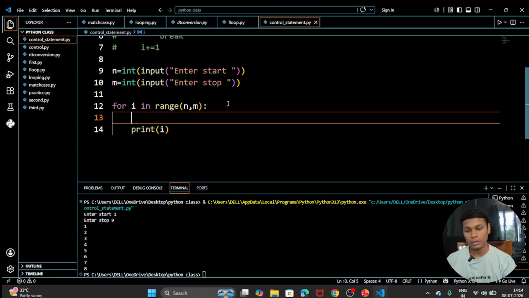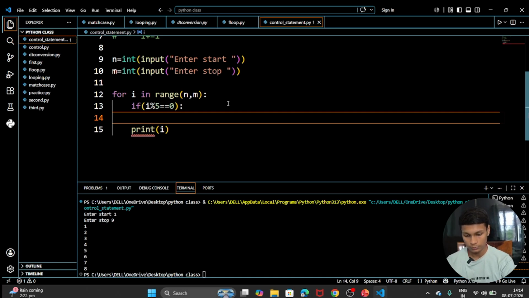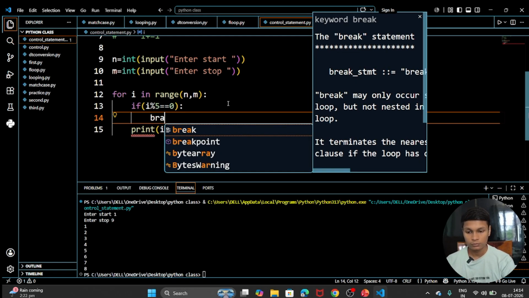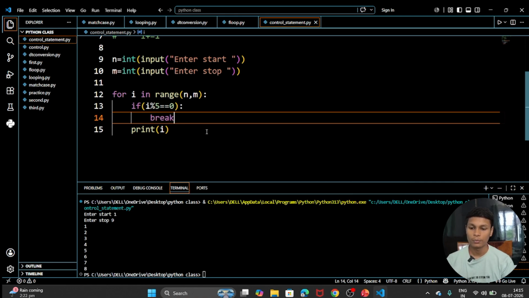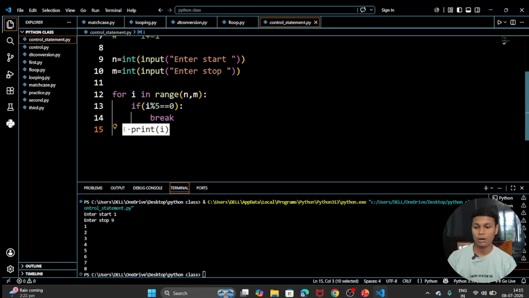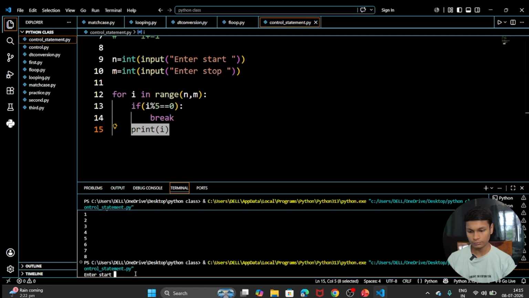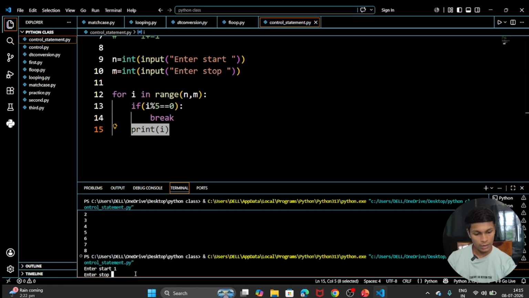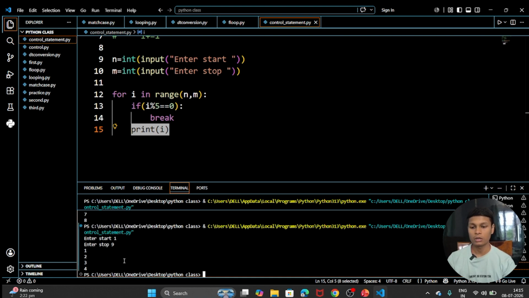Now we come to our if statement. The if was: if i percent 5 equal to 0, meaning the room number is divisible by 5, then we break the loop. Since we break the loop, the print will not take place. So it starts at 1, ends at 9, and only 1 to 4 will be printed here.